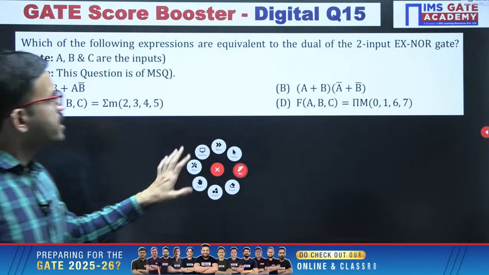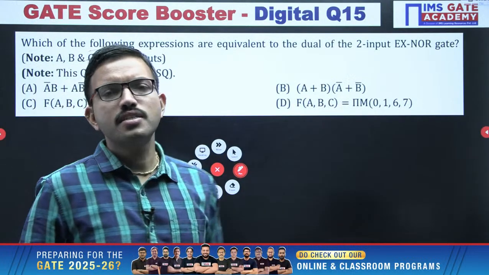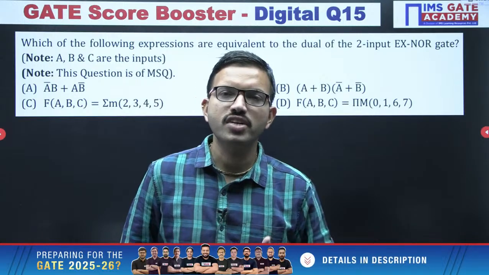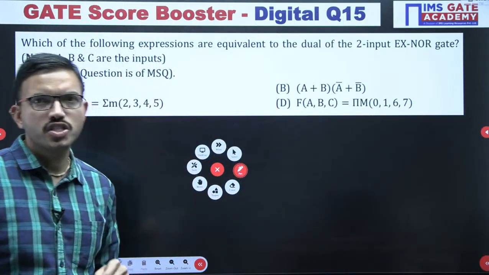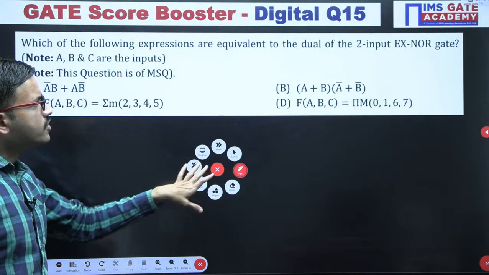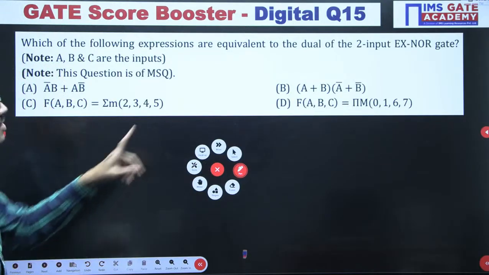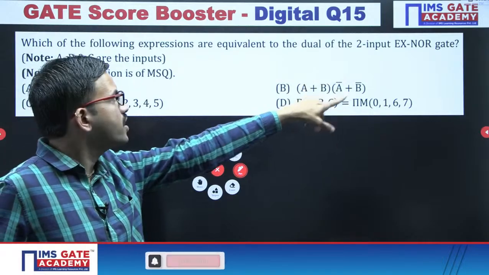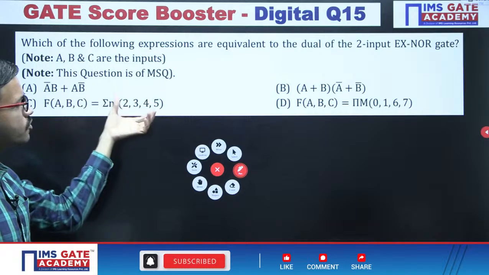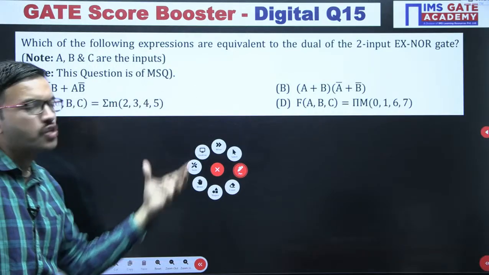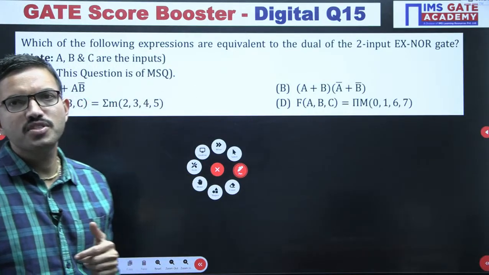Till now, the questions we have discussed are related to the first chapter and the second chapter. Now we are going to discuss questions related to the third chapter. All of you give it a try. In this question, you have a 2 input XNOR gate. For that, you have to apply the dual, and after applying the dual, identify whichever of the 4 choices are equivalent. This question is MSQ.